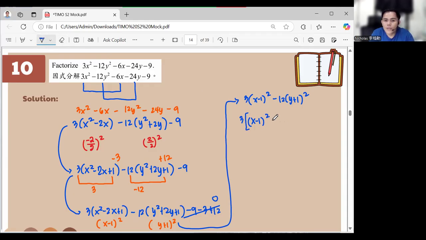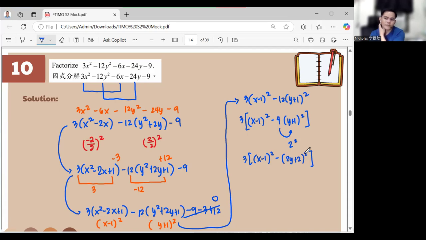Okay. Then this will become 4, then y plus 1 squared, right? Now we can return the 4 because the 4 here is 2 squared. Okay? It's 2 squared. So it will become 3 times x minus 1 squared minus 2y plus 2 squared. Okay.